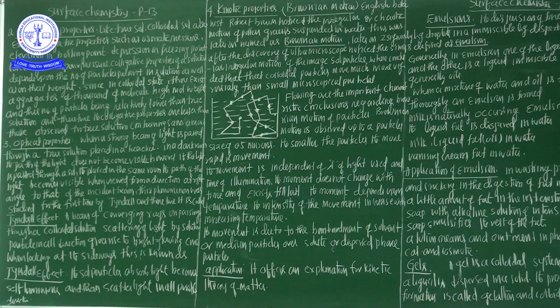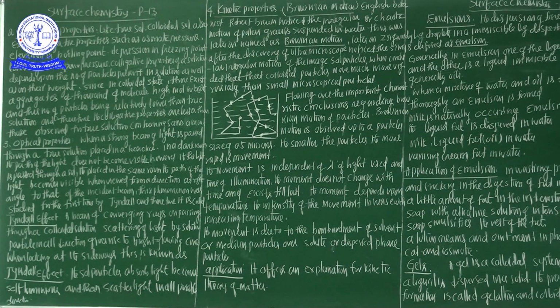Brownian motion: pollen grains in the water move irregularly. This irregular movement was observed for the first time by Robert Brown, so that's why it is named Brownian motion. It is one of the best kinetic properties. The particles move easily from one place to another place, which is called kinetic energy. So the particles contain kinetic energy. It's not a particular direction; they move in different directions.